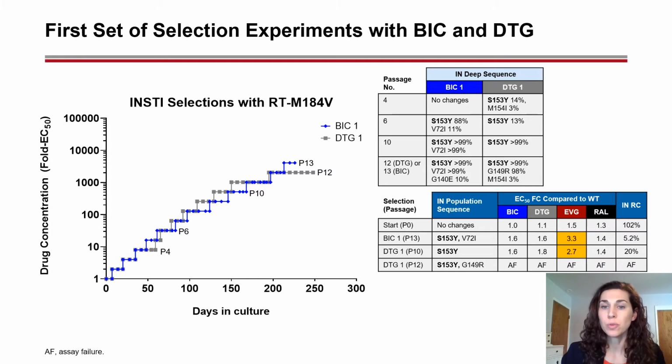In these viral pools with S153Y, we see low-level decreases in BIC and DTG susceptibility, with fold changes of 1.6 to 1.8-fold over wild type, but both drugs are still considered active. We also saw low-level resistance to EVG that was above the assay cutoff and reduced replication capacity.